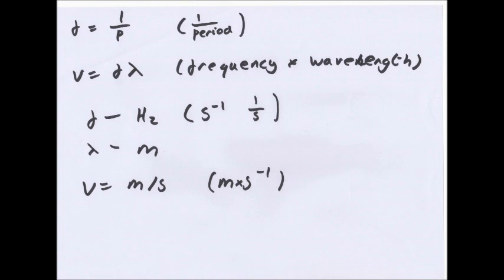Because our period is measured in seconds, frequency is 1 over second, so we say second minus 1. Wavelength is measured in meters, so velocity is measured in meters times seconds minus 1. Second minus 1 is just 1 over second, so meter over second. I don't think you need to be too worried about how to get those units or where they come from, but I'm just telling you just in case. If you find that confusing or want it explained a little better, email me, ask in the comments.